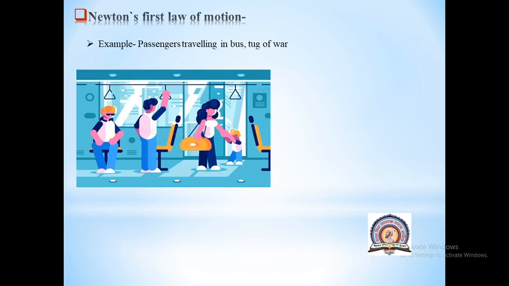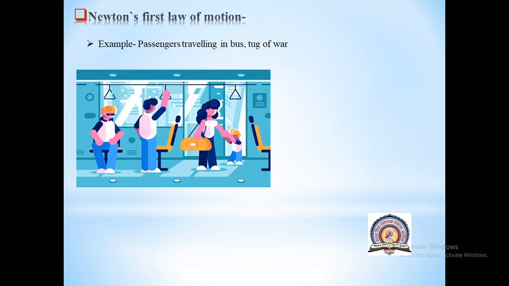You have held some hanger and held yourself in the bus. Why did you hold that hanger? What is the reason behind this? Because if at that instant the driver applies a brake to the bus, what will happen to you? You will fall down on the floor.